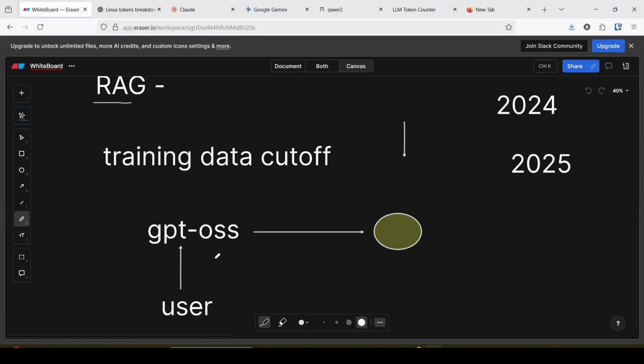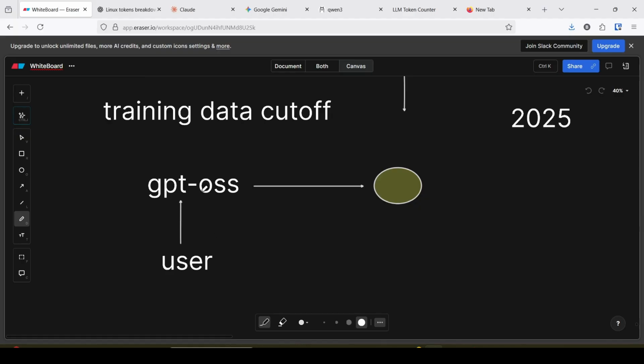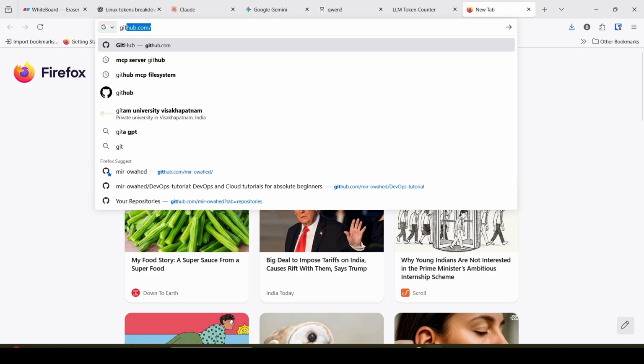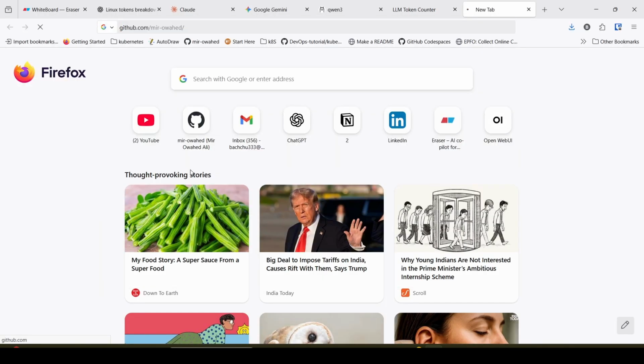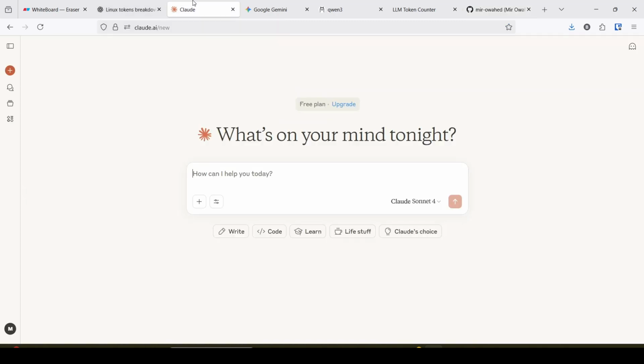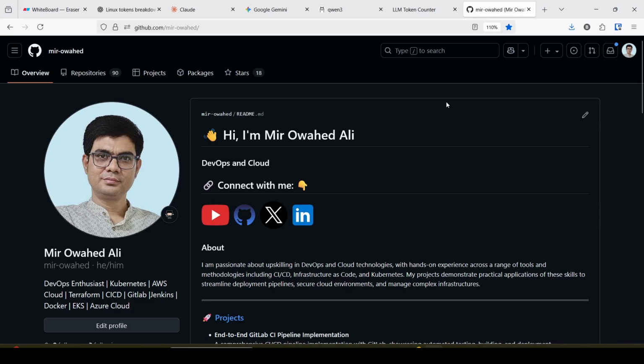Say, for example, if I ask an AI application how many repositories are available in my GitHub repo, the AI application Claude doesn't have the data. It is my own personal data, locked with a password.